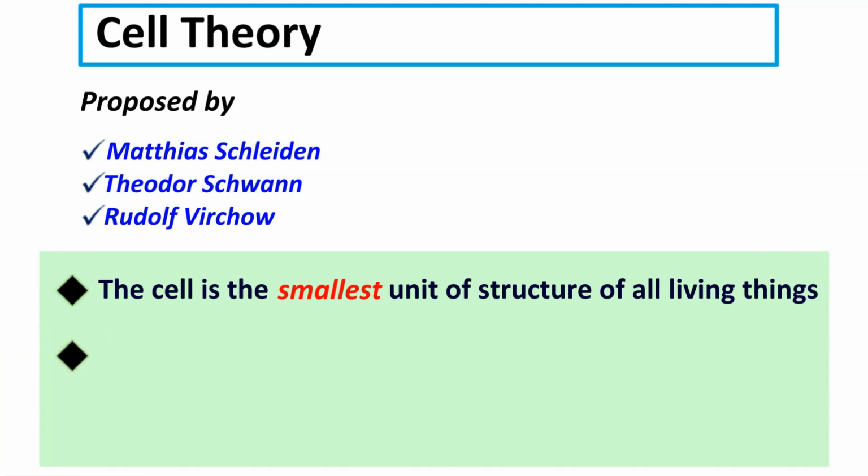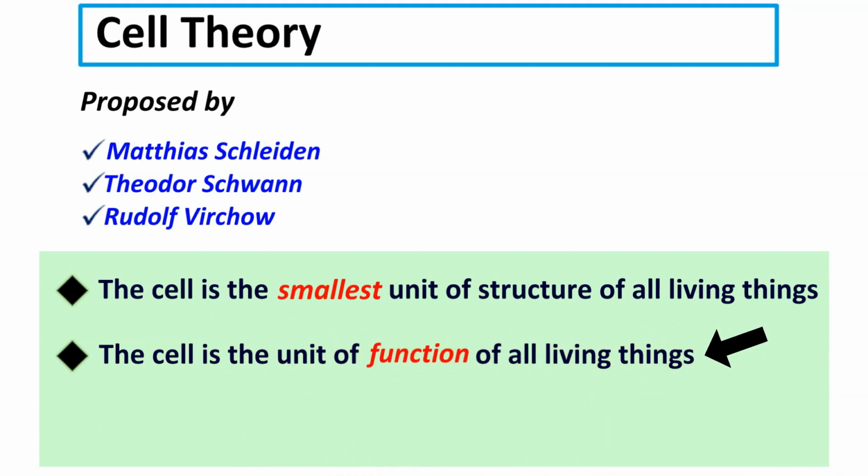The second point, functional unit. Any function in the body of the lizard or in the apple plant is due to the activity in its cells. For example, the movement in the lizard is due to the contraction of the muscle cells. Similarly, in the apple plant, the function of photosynthesis occurs in the cells of leaves, the root cells absorb water from the soil and so on. So, we can say that cell is the unit of function of all living things.